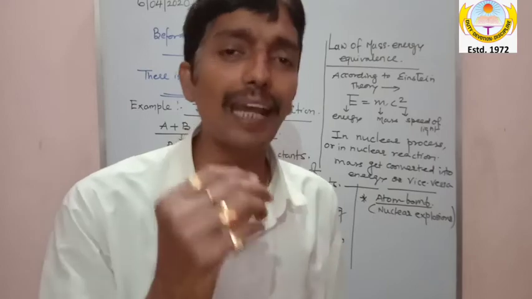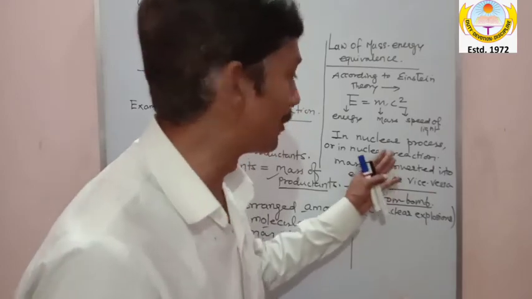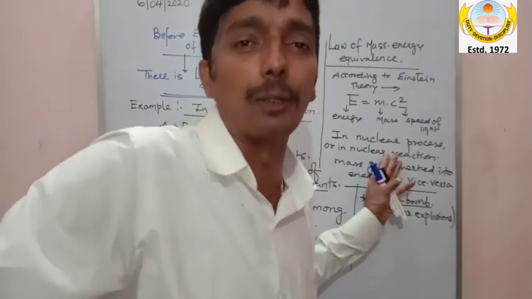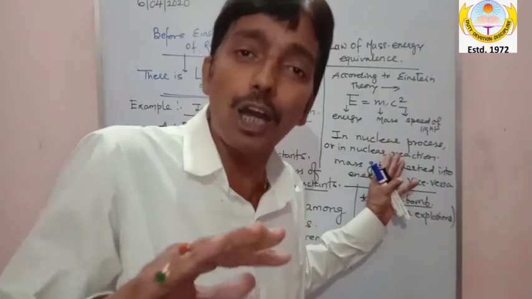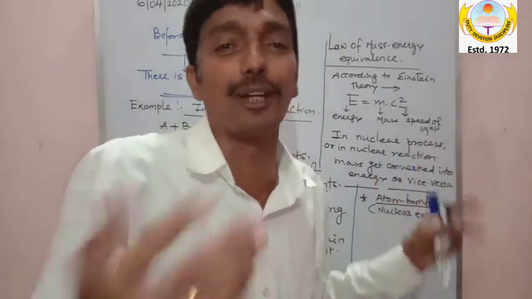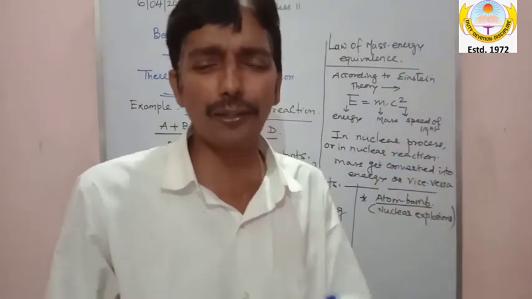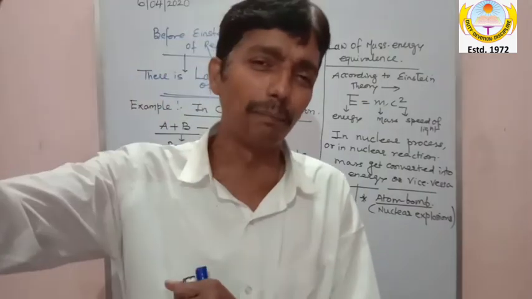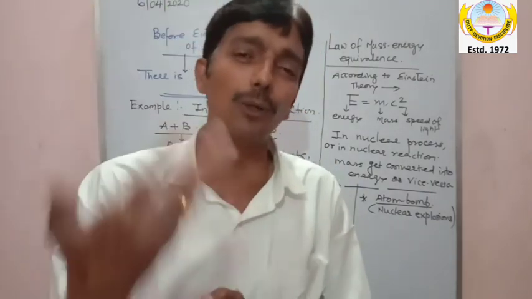They are neutron and proton. So what is happening during the nuclear process? The neutron itself converts into a proton, or the proton itself converts into a neutron. We are not going into the details of this nuclei, because we will talk about all this as you become more mature, in class 12.